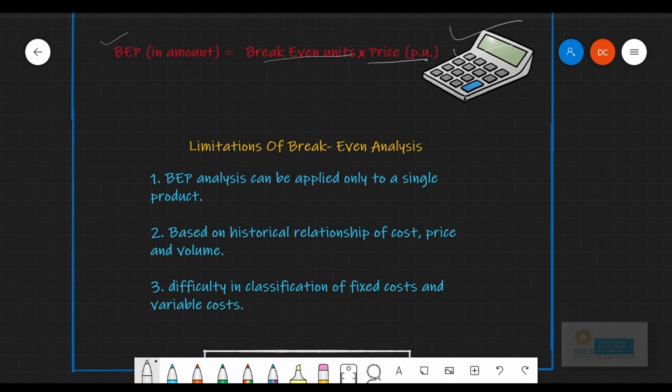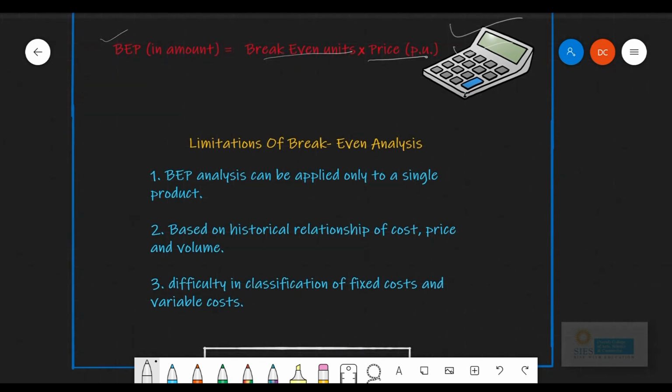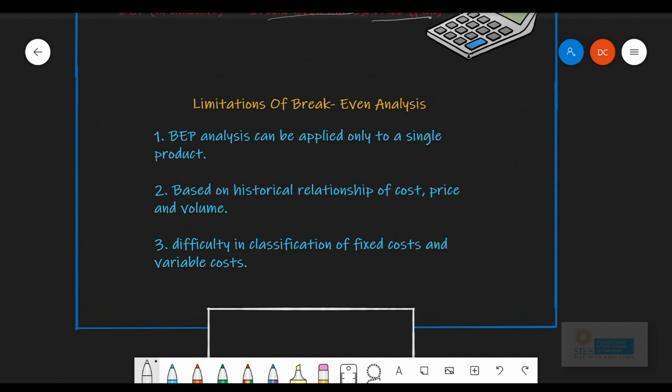Okay, the next and the very last topic which we will be doing is limitations of break-even. First one says break-even analysis can be applied only to single product. It is not something which we can use for multiple products because it becomes very complex in order to do that. The second limitation says that we are using historical relationship between the cost, price and volume. The last limitation states that it is very difficult to classify the total cost into fixed cost component and variable cost component. This is one major drawback which usually happens.